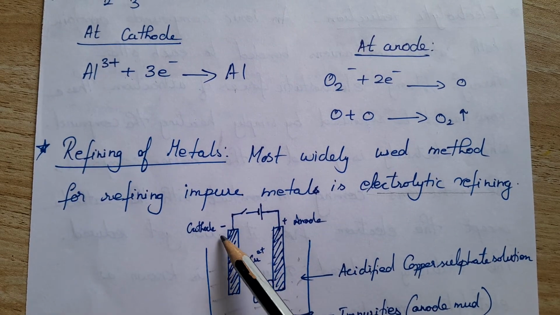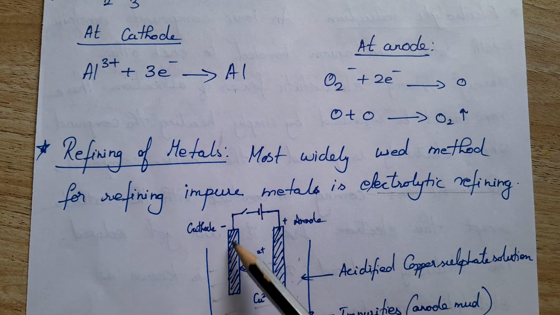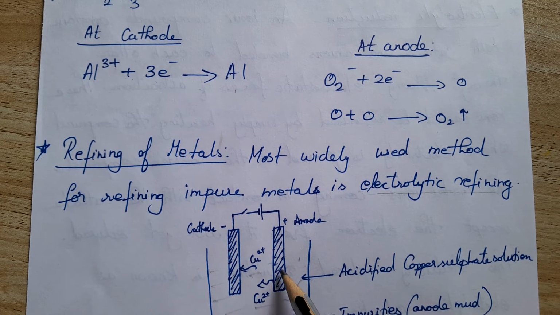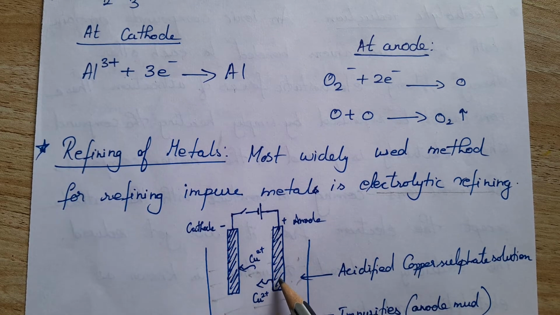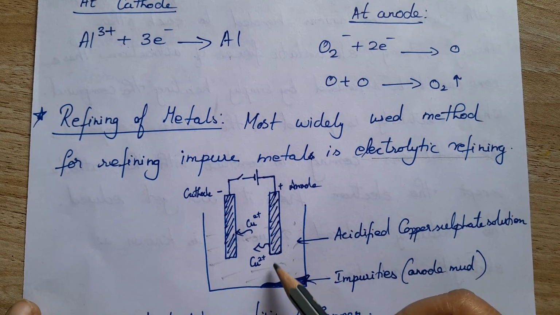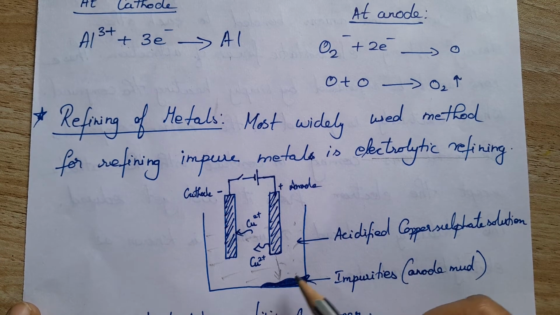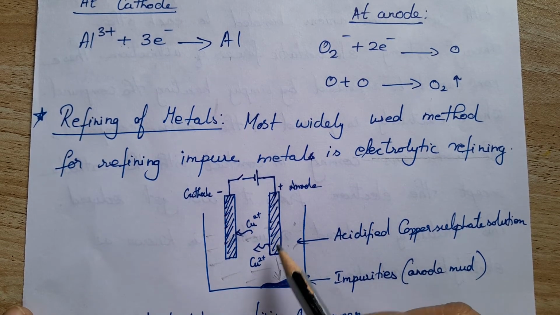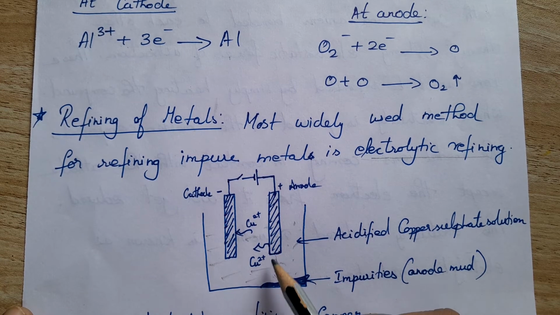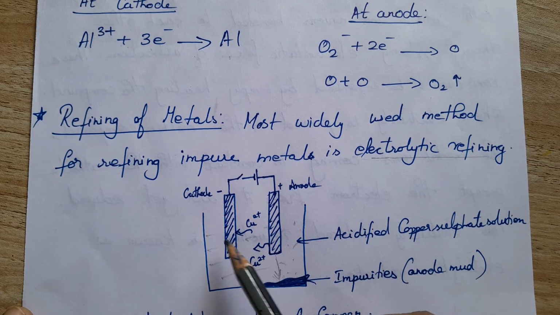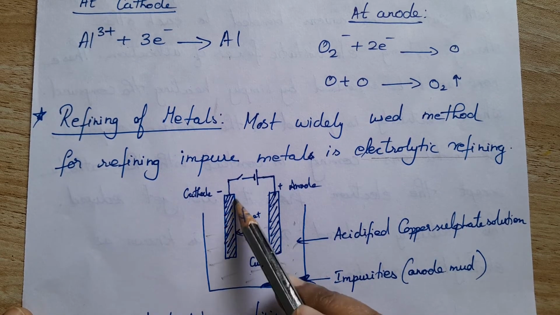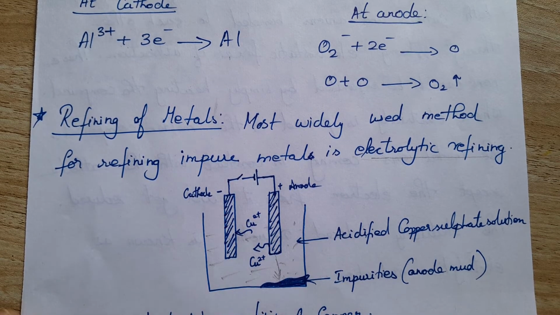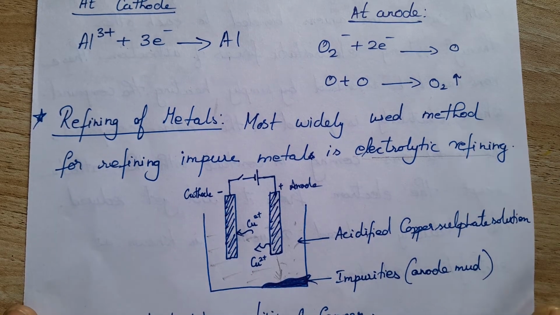The cathode is made up of a thin strip of pure metal. On passing the electric current, the anode dissolves in the solution, the insoluble impurities deposit as anode mud, other impurities remain soluble in the solution, and the metal is attracted towards the negative electrode, so the pure metal is deposited on the cathode. This is the process of refining metals.